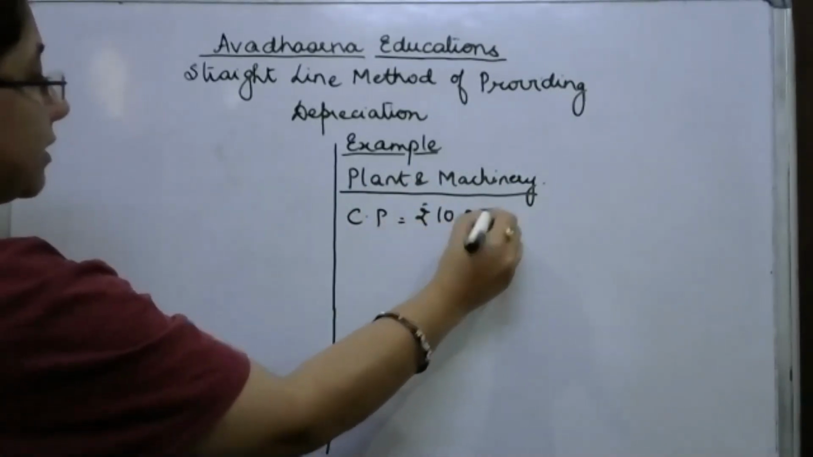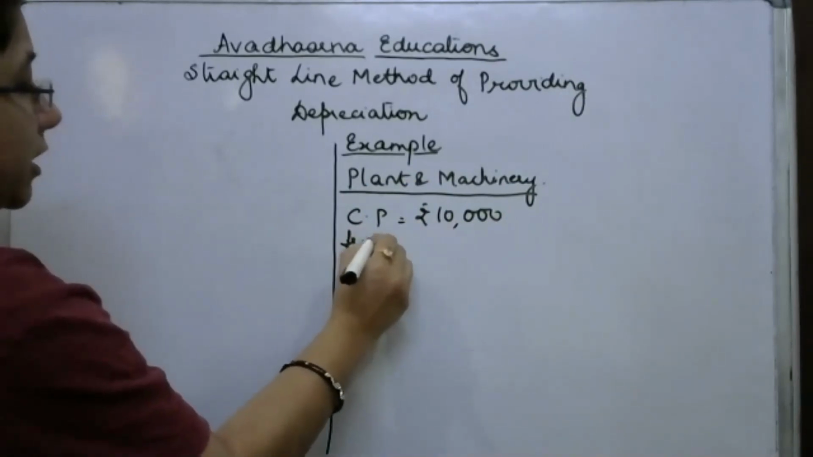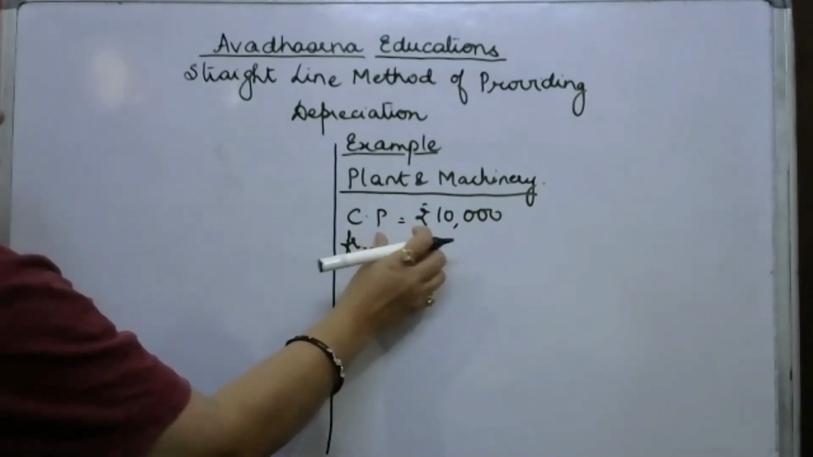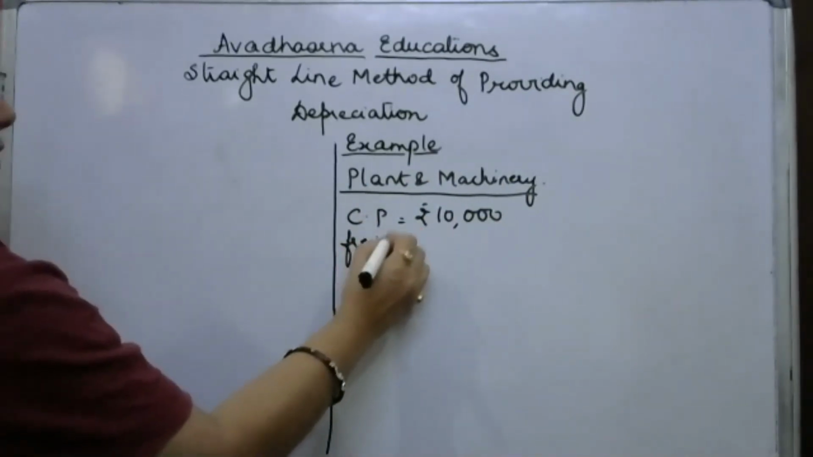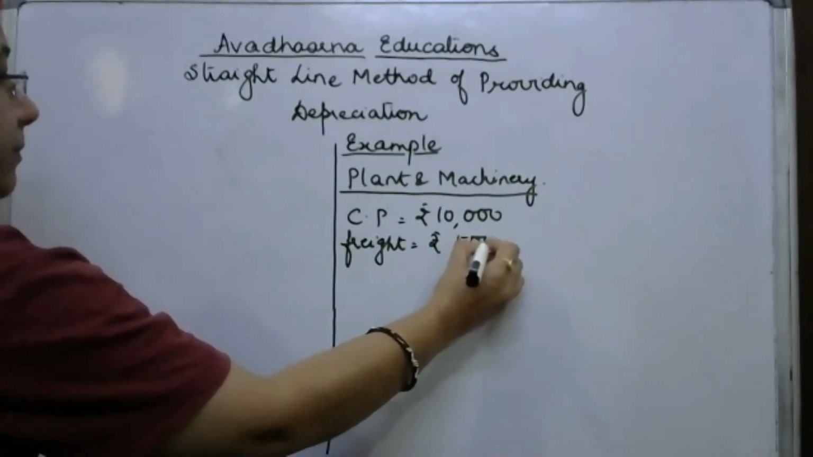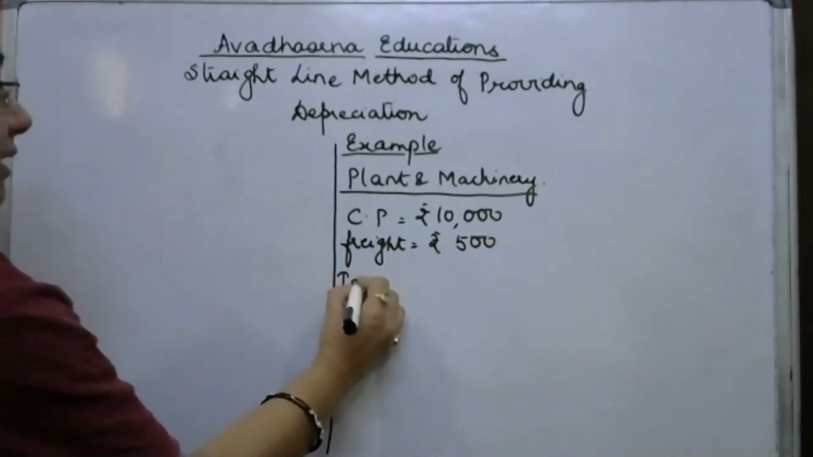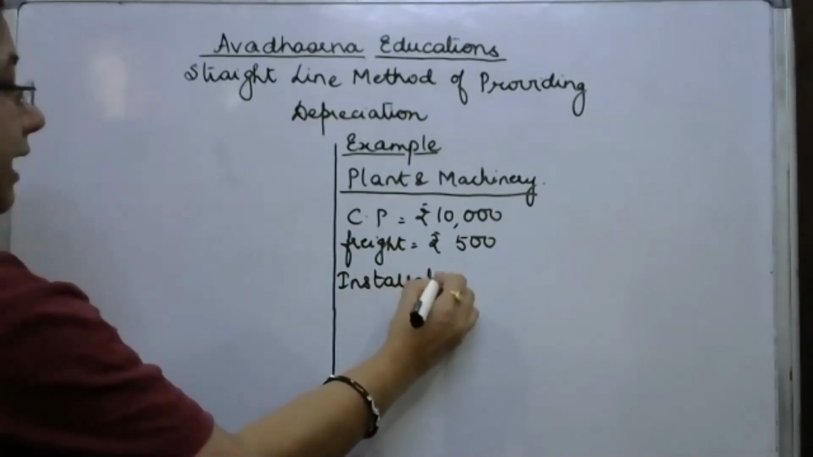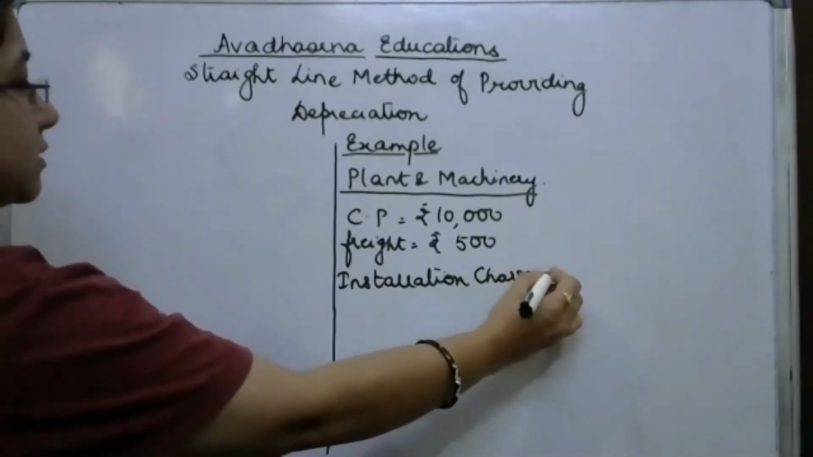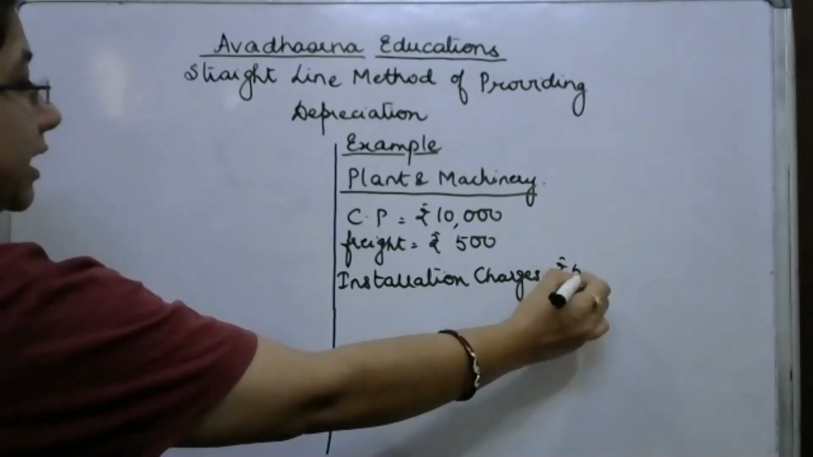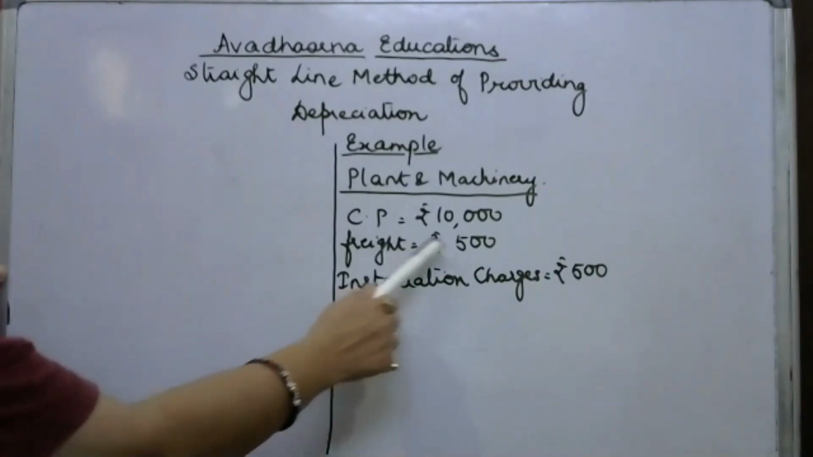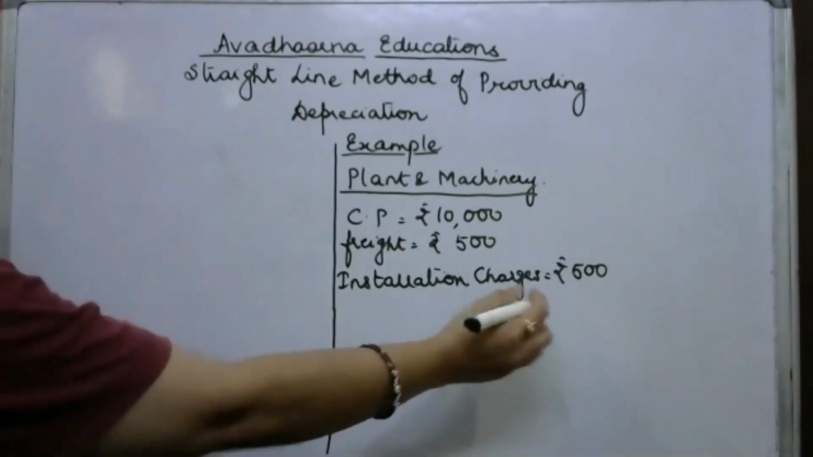Let's say the freight amount which is spent to bring that asset to our factory premises is rupees 500. And 500 are the installation charges. The manufacturer in our factory premises will charge another 500 for installing the machinery we have brought. So the cost price of the machinery is 10,000, freight is 500, installation charges 500.